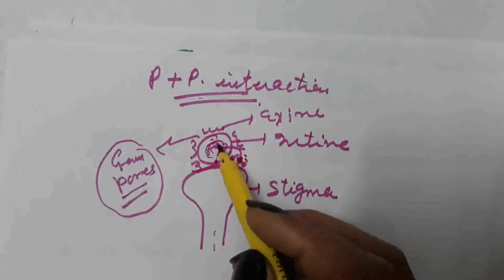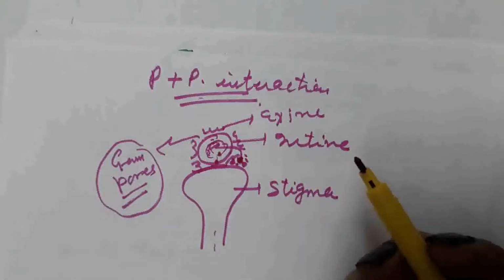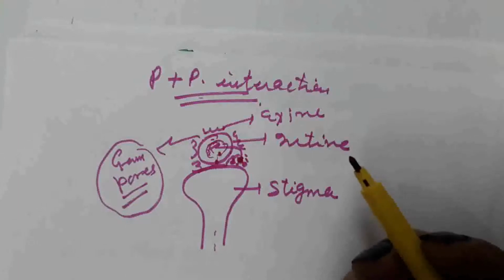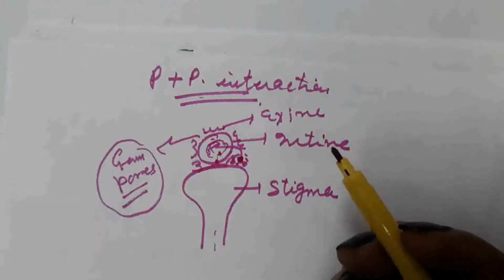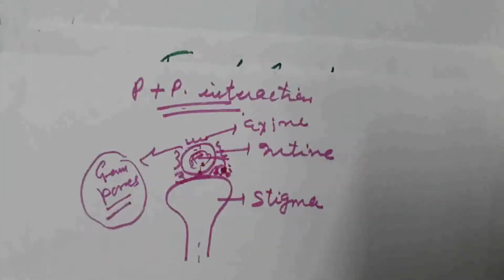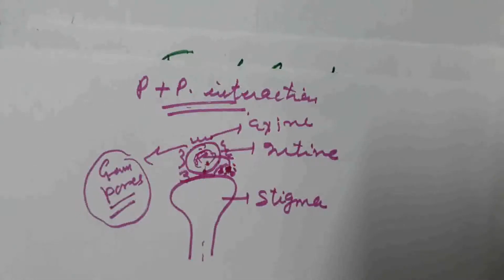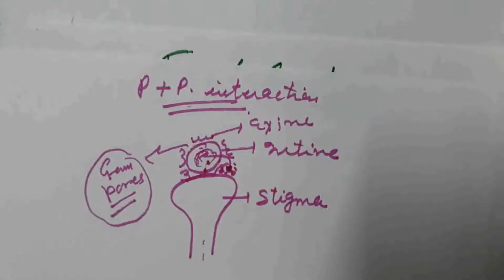The intine starts to stretch, but is not allowed to stretch because of the presence of the exine. Then what happens? The intine comes out through the germ pore in the form of a pollen tube. This is called germination of the pollen grain.